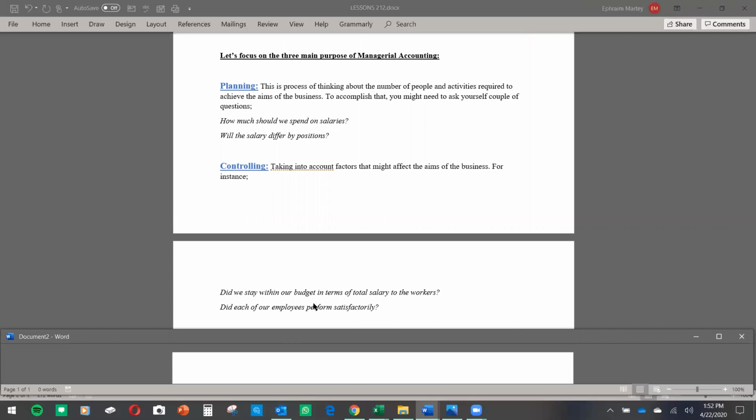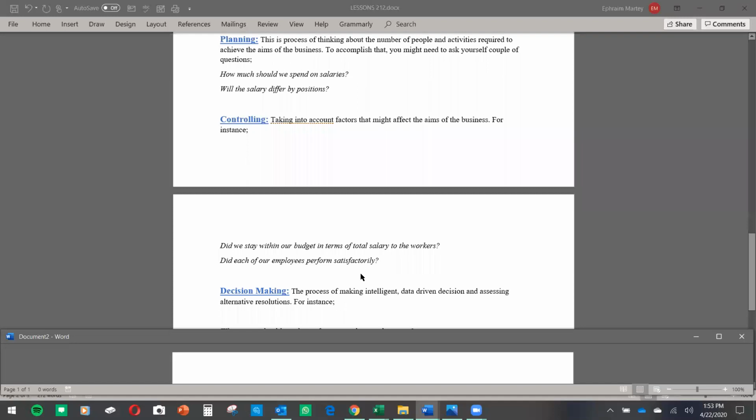If we planned that we're going to spend $200,000 per month on salaries, did we stay within that, or did we spend more than that? Or did we spend less than that? What happened? Were you in control of that? That is managerial accounting. Did each of our employees perform satisfactorily? Did their work reflect their salary? Did we pay them what they deserve? Did we pay them less? Did we pay them more? You have to be in control of that. That is managerial accounting. You plan and you control what goes on within the company.